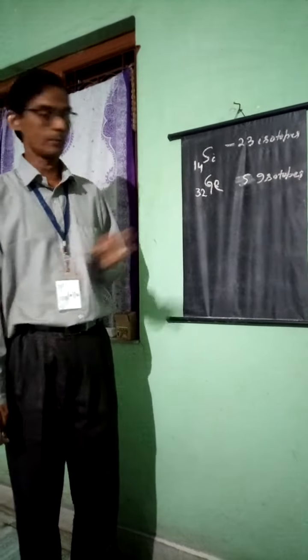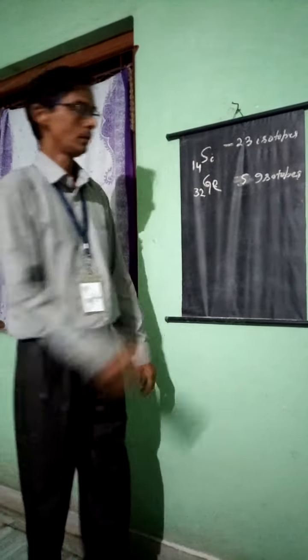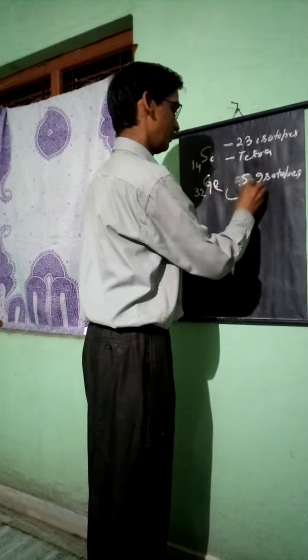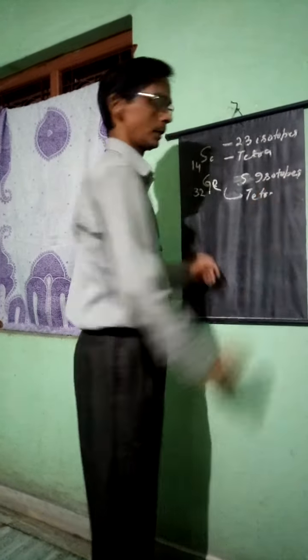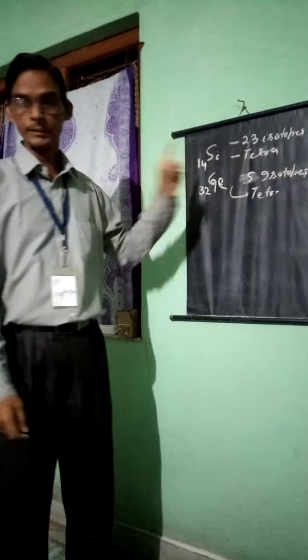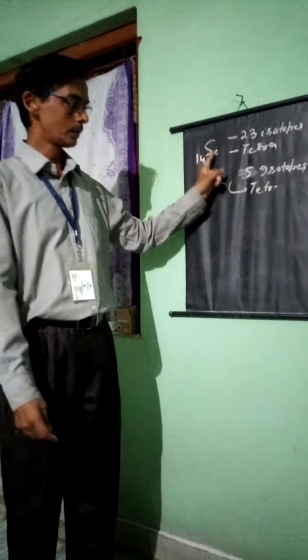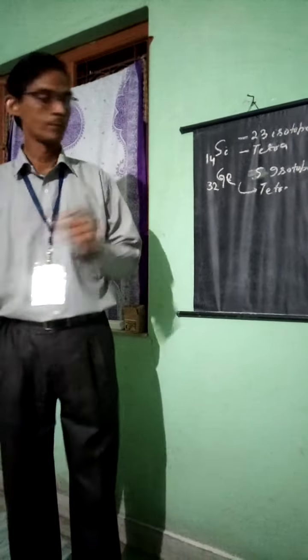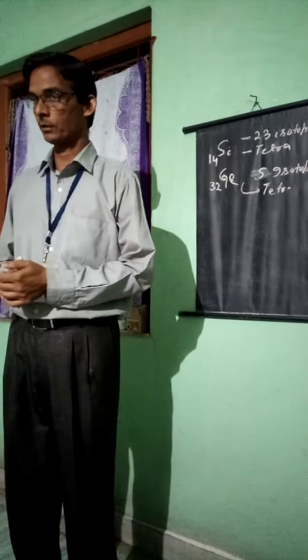Remember the electronic configuration of silicon and germanium. It is a tetravalent element, also called tetravalent because there are 4 electrons in the outermost orbit. I have already discussed the intrinsic semiconductors, silicon and germanium, and what the current flow and the current densities are in these two types of intrinsic semiconductors.